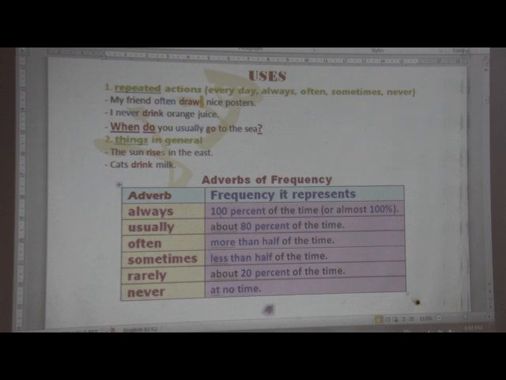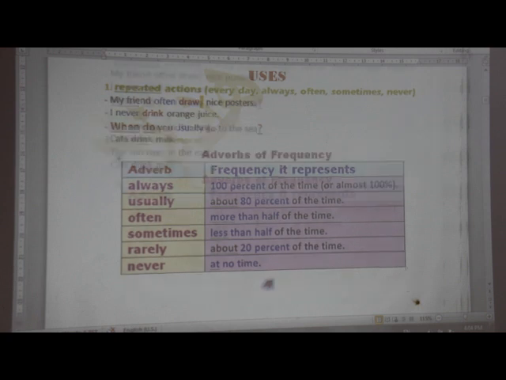Always is used 100% of the time. So almost, when you do something, you always do it. It is repeated 100%. Usually is about 80% of the time. Often is more than half of the time. Sometimes is less than half of the time. Rarely is about 20% of the time. Never is at no time. So here we are talking about the proportion of the frequency.